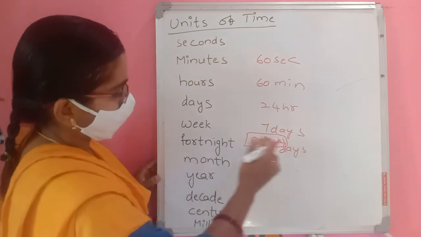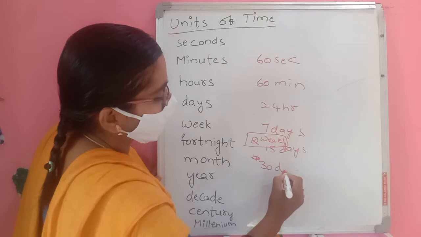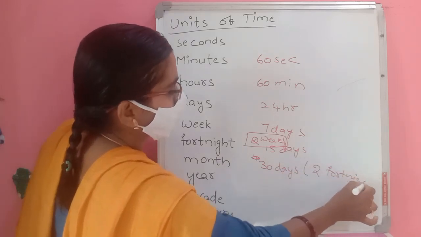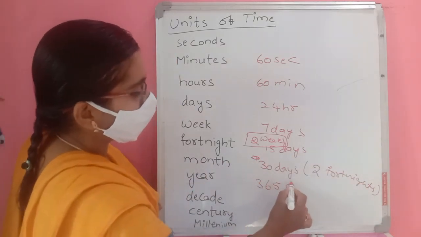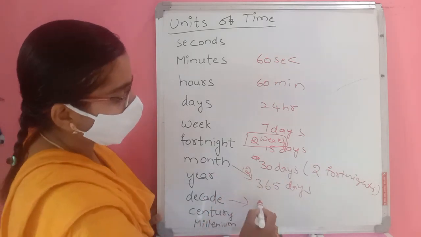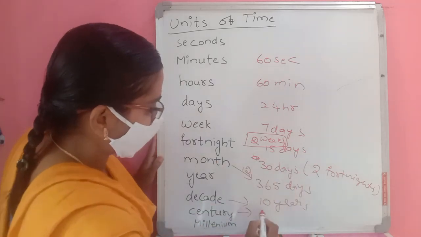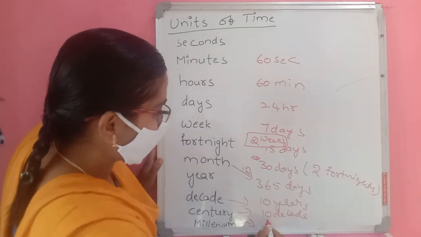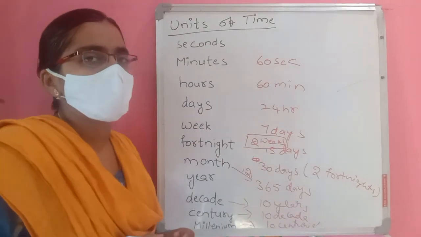Month, 30 days, 4 weeks or 2 fortnights. Year, 365 days or 12 months. Decade, 10 years. Decade means 10 years. Century means 10 decades, means 100 years. Millennium means 10 centuries, means 1000 years. These all are units of time.